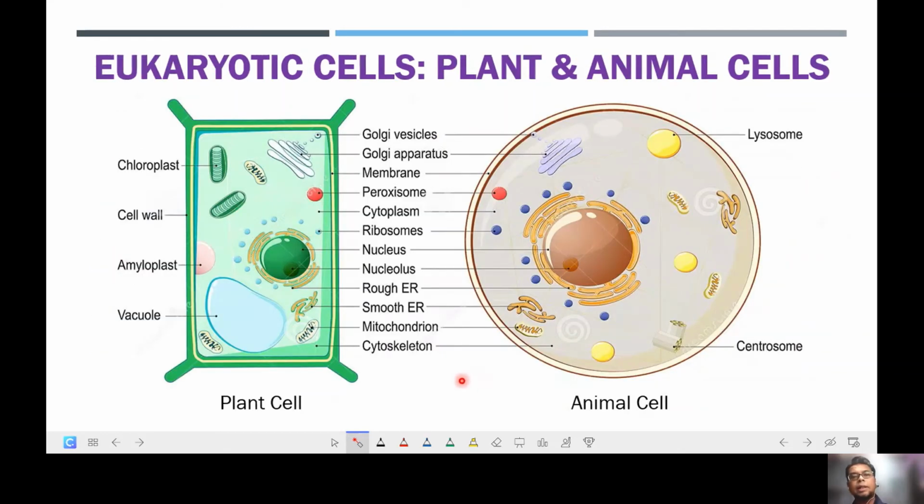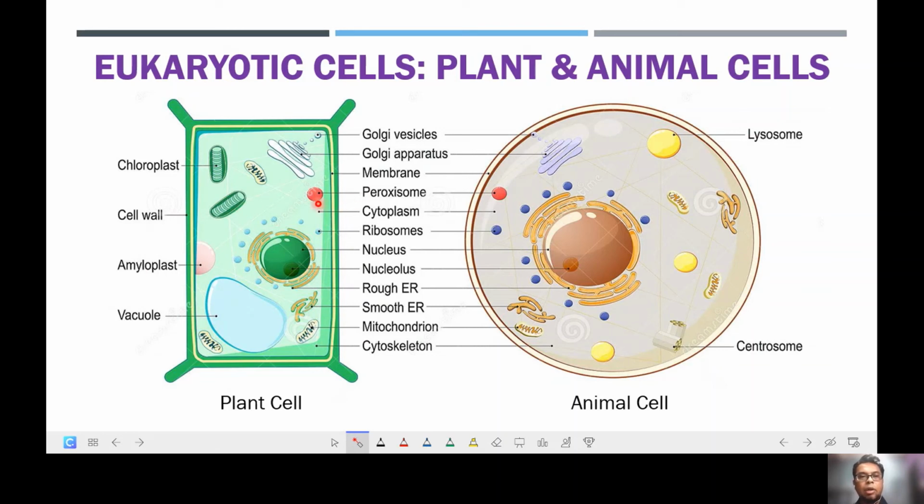Besides talking about the differences of the prokaryotic cell and the eukaryotic cell, maybe we should also try to differentiate these two types of eukaryotic cells, which will be the plant cell over here and the animal cell. So both of these eukaryotic cells have got some differences. For example, in the plant cell, there should be this cell wall. Meanwhile, for animal cell, they do not have any cell wall. The outermost layer will be the plasma membrane.